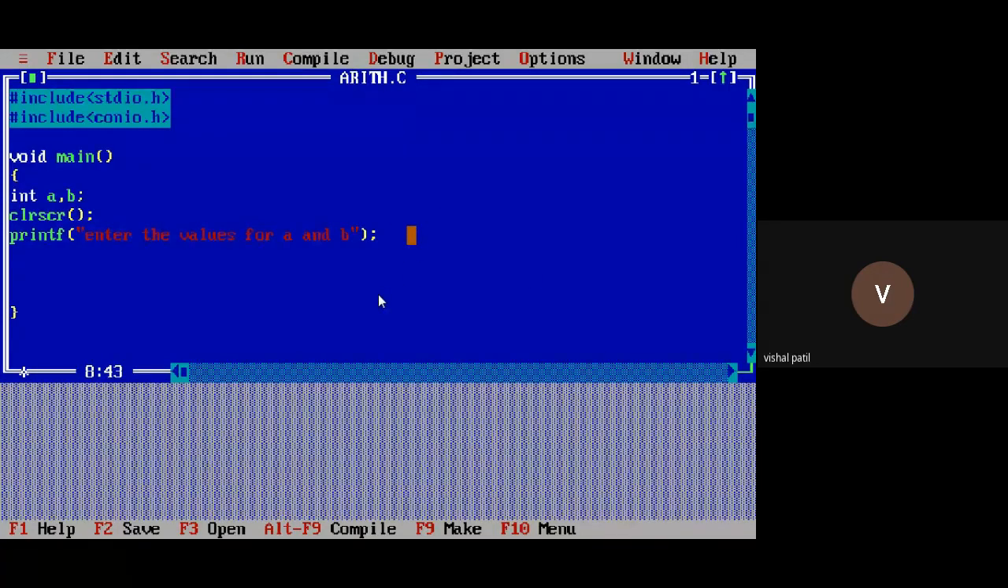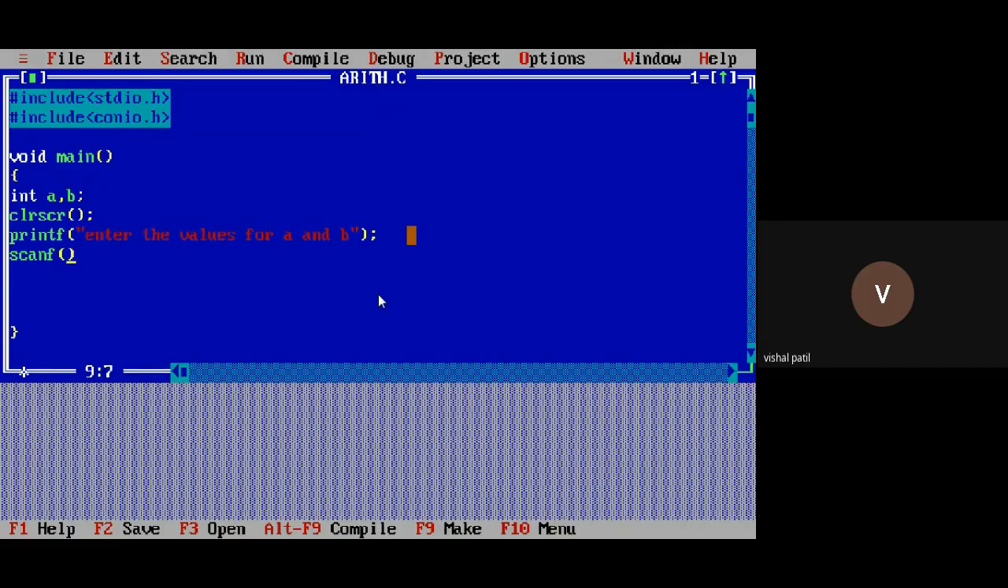So why am I displaying this message? So that the user will get an idea that they have to enter values for A and B, not characters. Remember, by mistake your user might give a character type of value, so you need to make it clear: enter values for A and B, only two values, and that should be values only. Then how to take the input from the keyboard? We use the scanf function.